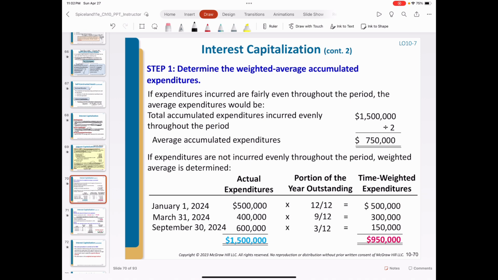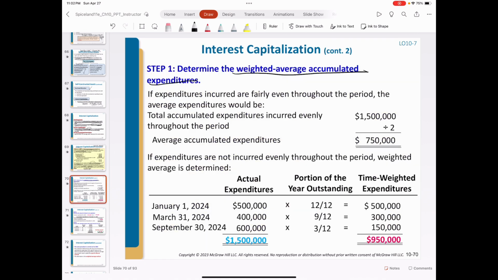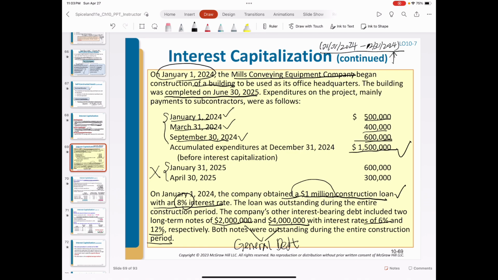First step is to determine the weighted average accumulated expenditure. We know the total expenditure was 1.5 million. If this 1.5 million were evenly incurred during the year, the weighted average accumulated expenditure is very simple. We just use the total 1.5 million and divide by 2. So that's the weighted average accumulated expenditure. But since we are given the timing of each capital expenditure, to determine the interest, we need to use the time the funds incurred interest.